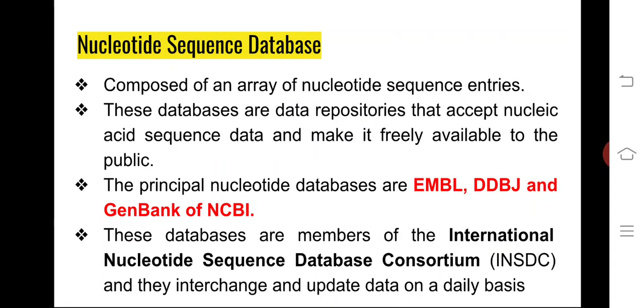So what is the purpose of having such a consortium? It is the exchange of data. So if some data are available in EMBL, that can be retrieved in the NCBI. So they have a consortium which exchanges the data between them.